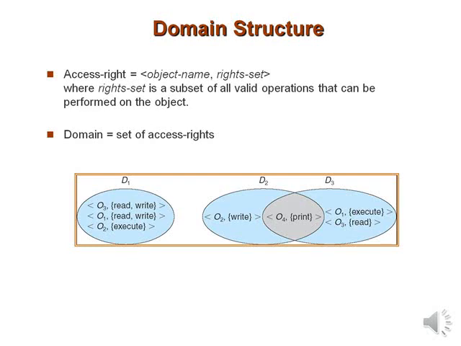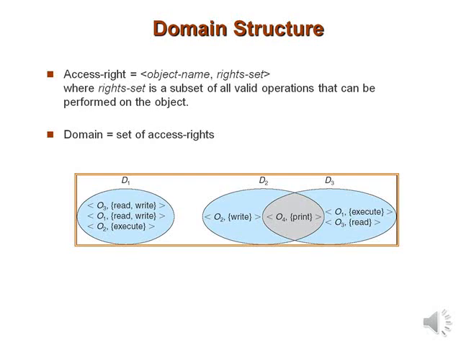For example, if domain D has an access right for file F and the right set is read and write operation, then the process executing in domain D can both read and write file F. It cannot, however, perform any other operation on the object other than read and write. Domains do not need to be disjoint. They may share access rights.